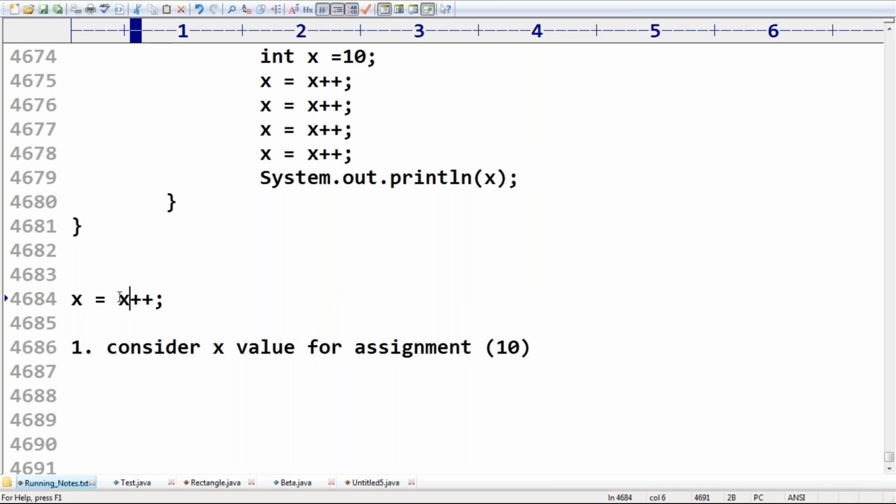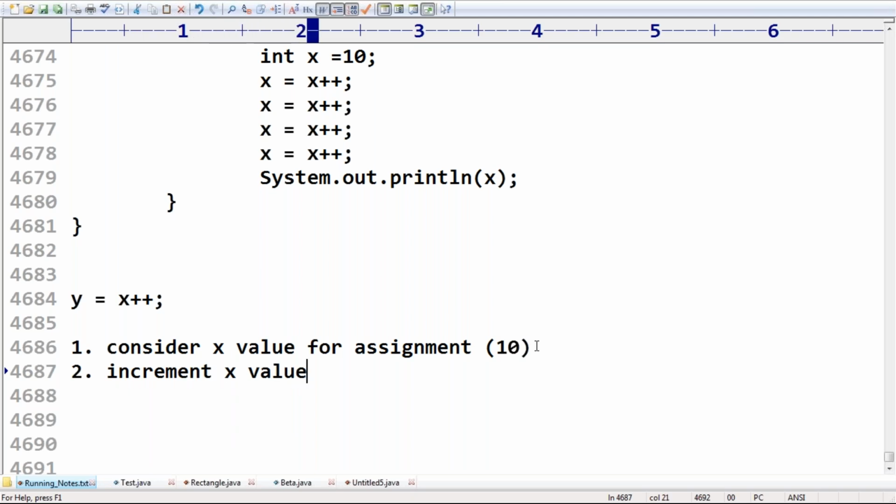So this x value will be assigned to this variable. Forget about this, assume it is y, later I will change. Now the second step: increment the x value.